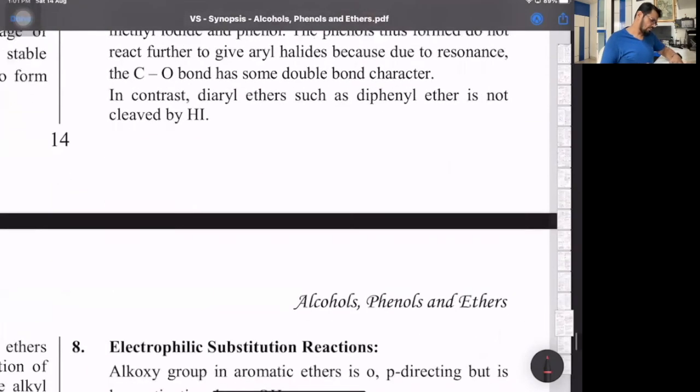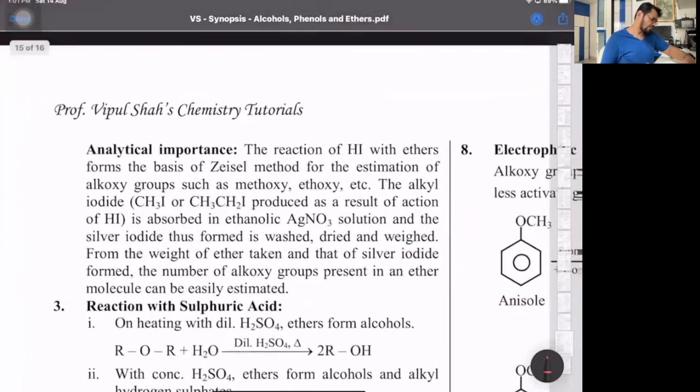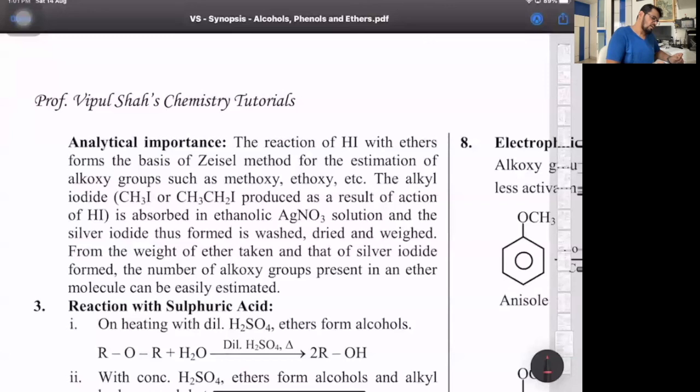That's the part. Then next we have analytical processes. The reaction with HI, on the basis of Ziesel's method, is used for the estimation of alkoxy groups attached. To know how many alkyl groups are attached in ethers, that method is called Ziesel's method.